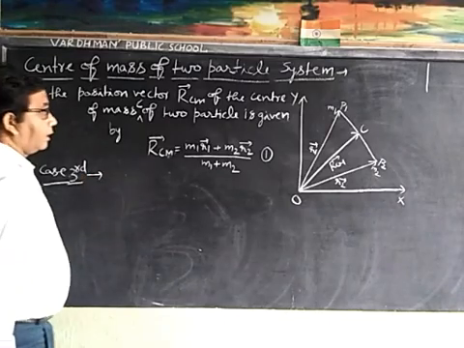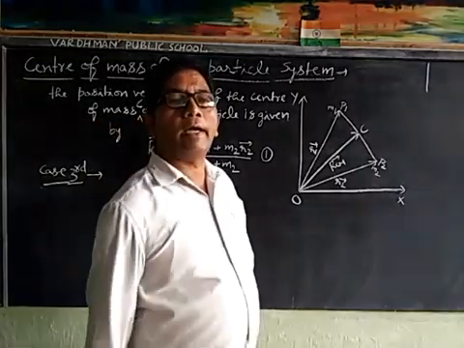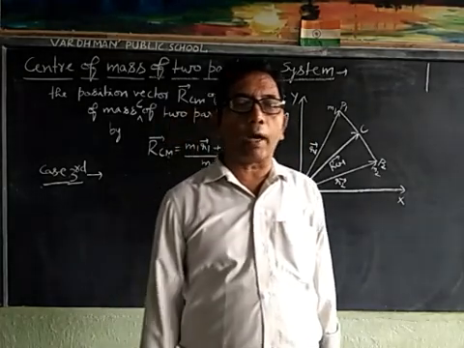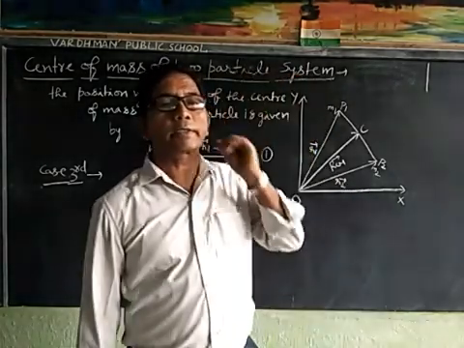Let x1 y1 and x2 y2 are the coordinates of the two particles.